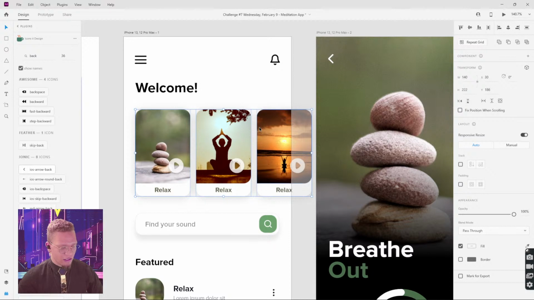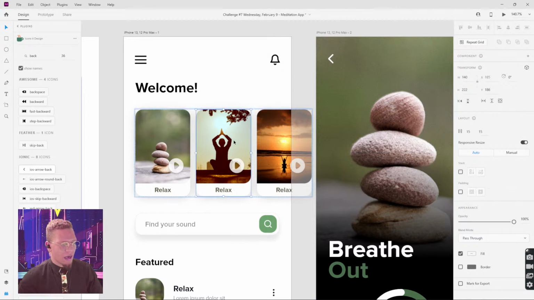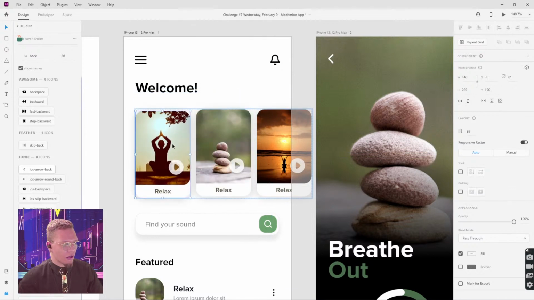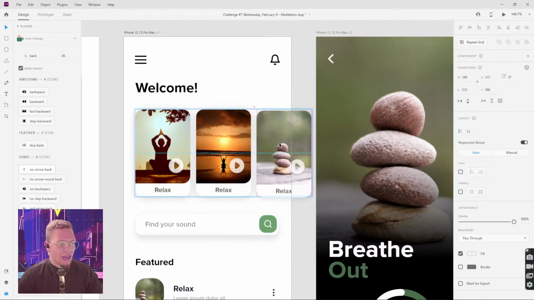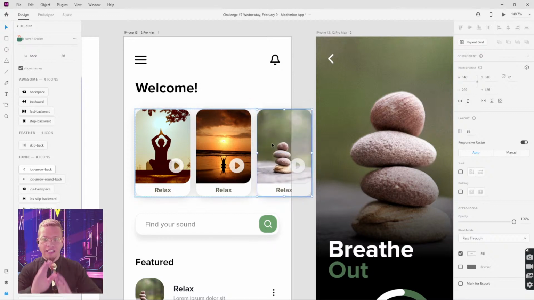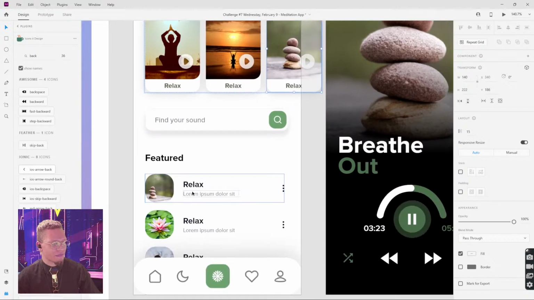I can select all of these, group them, go to stacks, and let's hope I did my homework. Aha, yes. So using stacks allows me, with the group that I have created, to just switch content around without having to manually switch things around.